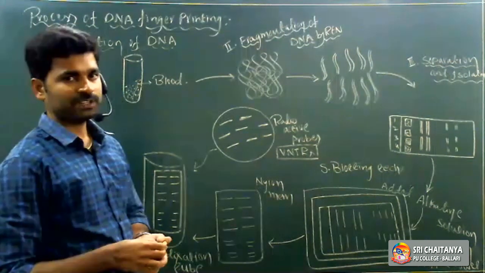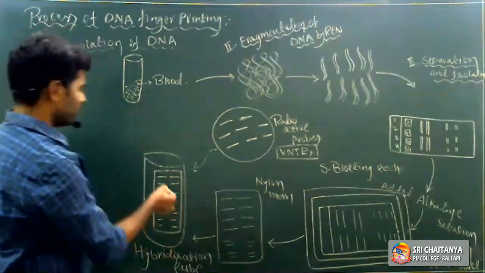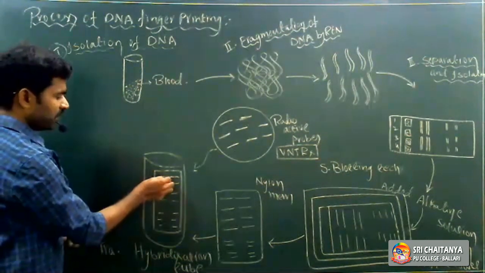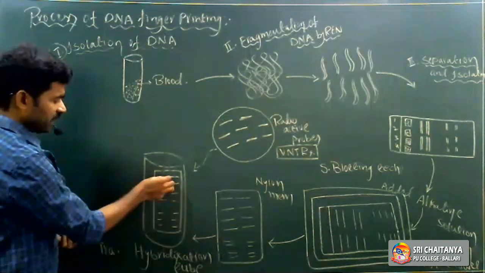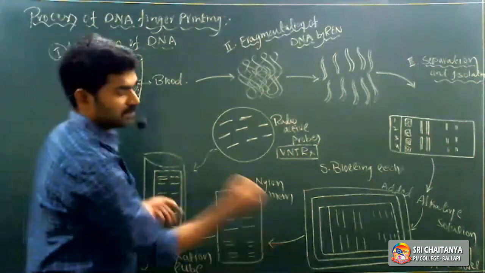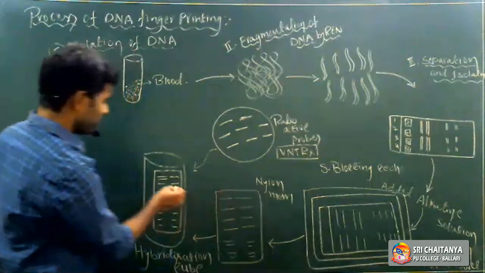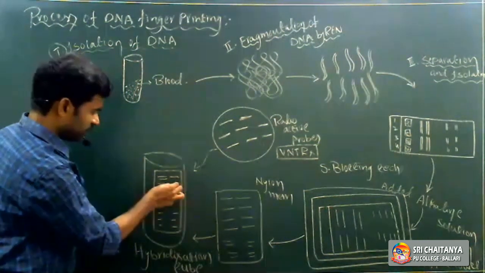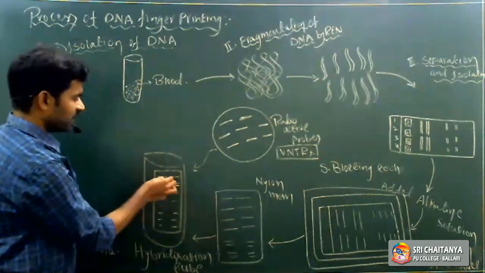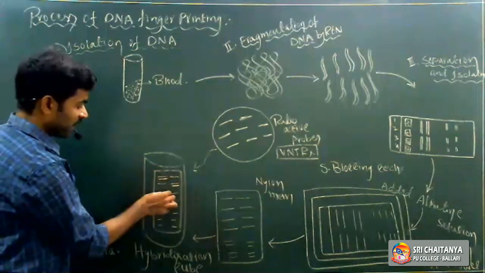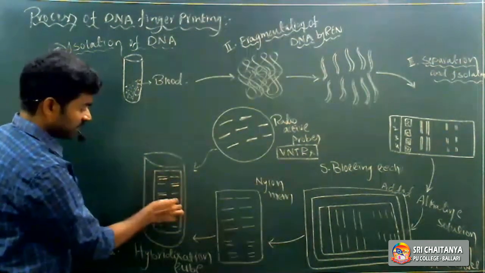Then what will happen here? They may be complementary to the normal genetic material. If they are exactly complementary to the normal genetic material, a person is identified as a criminal, right?